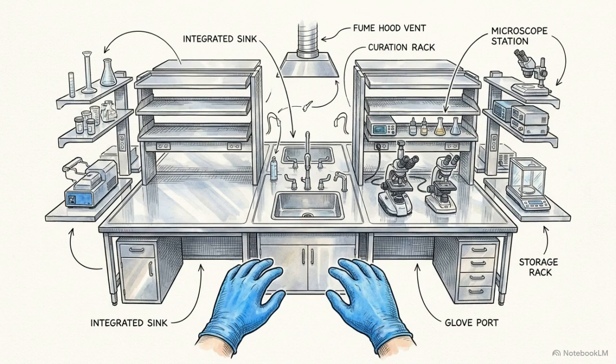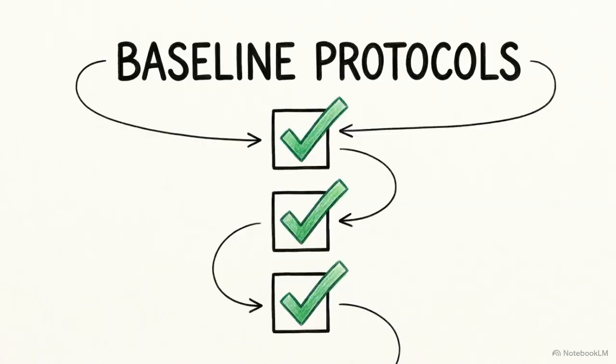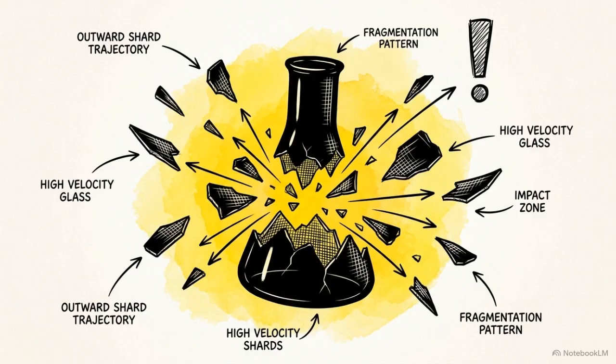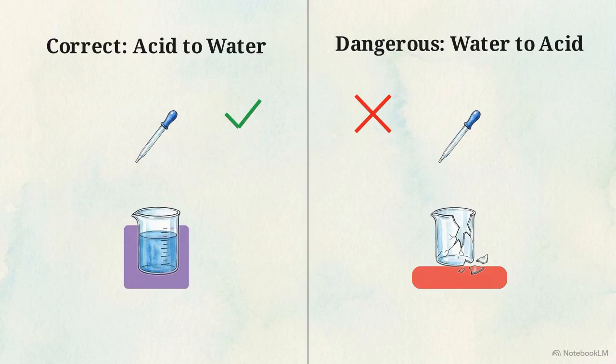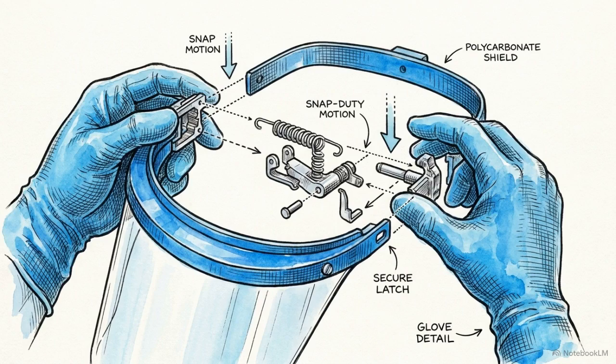But before any separation can happen, a strict baseline of control has to be established. This framework is known as Good Laboratory Practices, or GLP. These rules are non-negotiable because they prevent the mixture's chaos from becoming a physical hazard. For example, when diluting concentrated acids, you must always add the acid to the water, never the reverse. Adding water to concentrated acid triggers a rapid exothermic reaction that can instantly boil the water and shatter the glassware. Mastering these safety procedures is the mandatory first step.